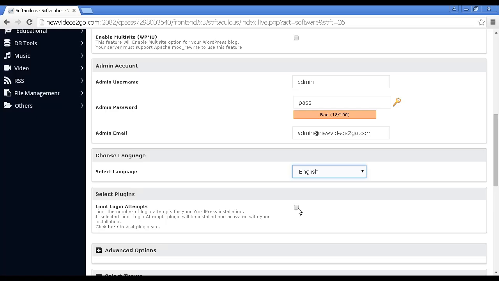You can also, and this is a good idea, check this box that says limit login attempts, because this will basically block out anyone who tries to hack into your WordPress blog. Sometimes people will try and hack into your site by accessing the admin area, and this will lock them out after they've put in the wrong password a certain number of times.